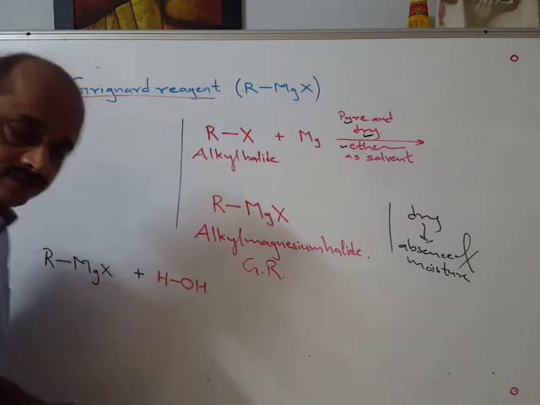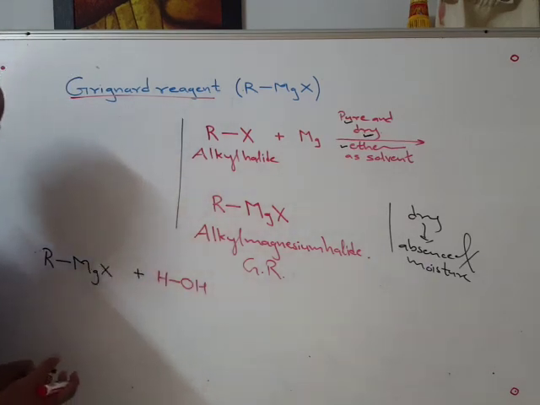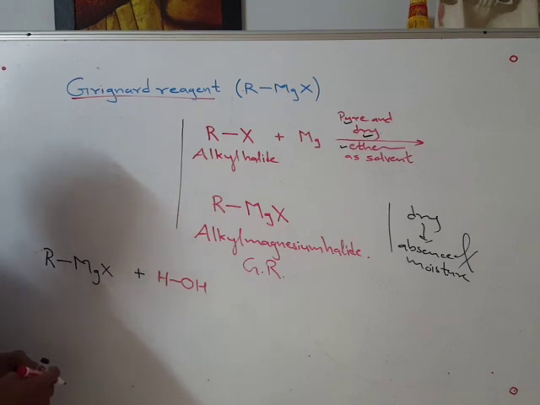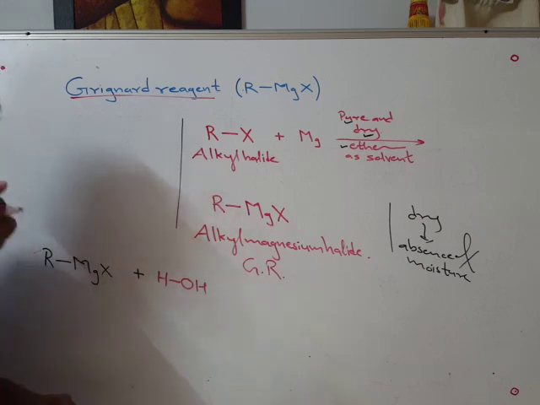Self ionization is there, and also with certain reagents like sodium, hydrogen from water will get removed in the form of H plus ion.